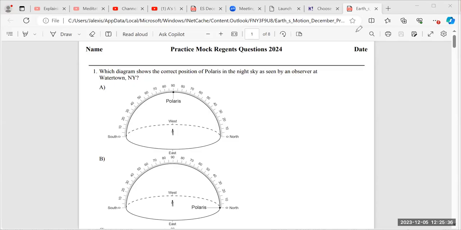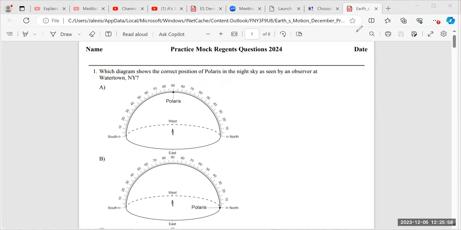All right, so let's get it started. We're going to start off with question one, the practice mock regions questions 2023, 2024. Let's look at number one. It says, which diagram shows the correct position of Polaris in the night sky as seen by an observer in Watertown, New York?